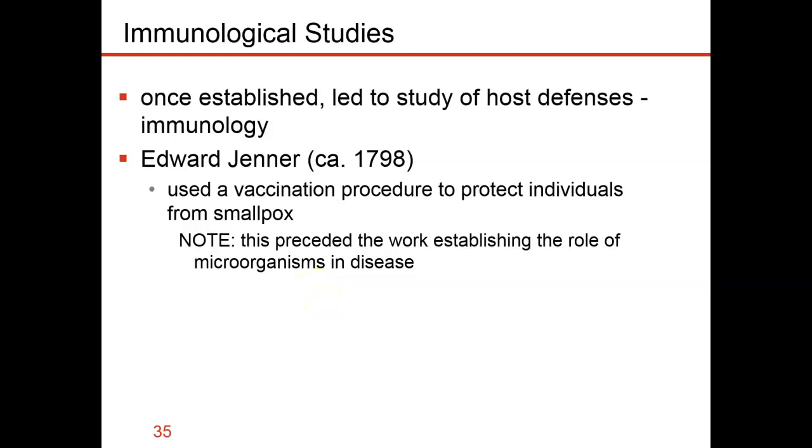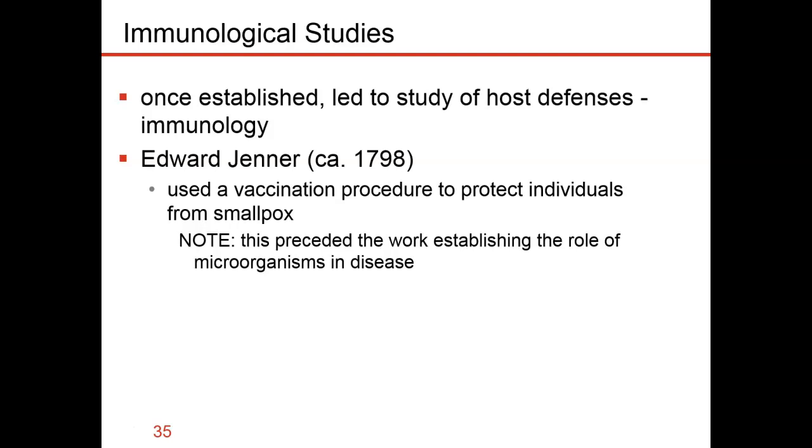Welcome back. So we were just finishing up with learning about how Robert Koch identified specific microbes as causative agents for specific diseases. And this led us to immunological studies. So now we know that specific pathogens cause specific diseases. Now we can start trying to figure out how we can treat those diseases. If we know what's causing it, maybe we can treat it. And so this leads us to Edward Jenner.